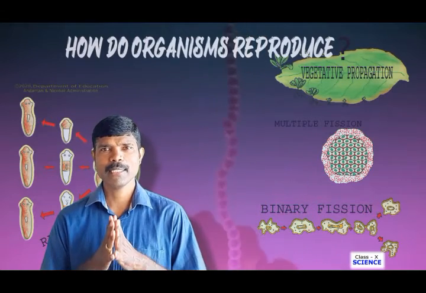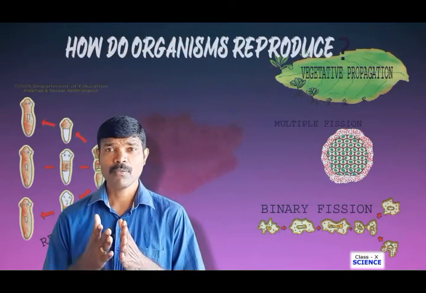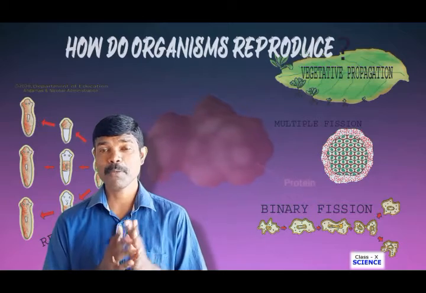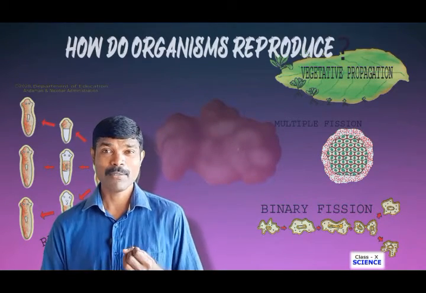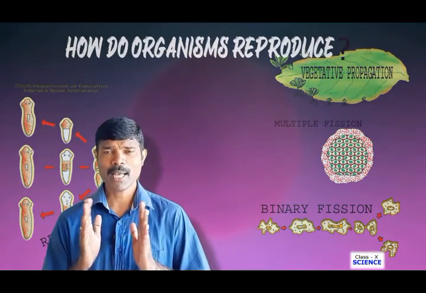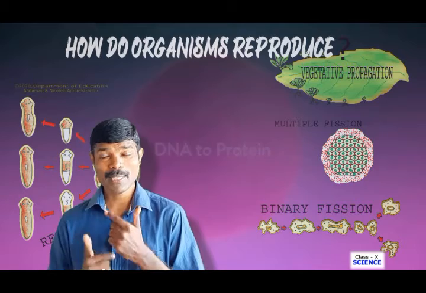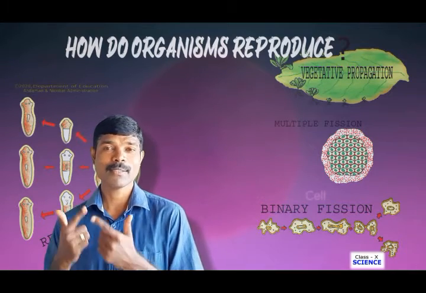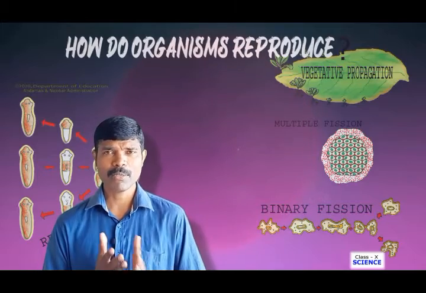Vegetative propagation is a type of reproduction mostly taking place in plants, from the vegetative part of the plants. We know that the vegetative parts are leaves, stem, roots. These are the vegetative parts. When a living organism grows from one of these vegetative parts, we call it vegetative propagation. Let us see one by one.